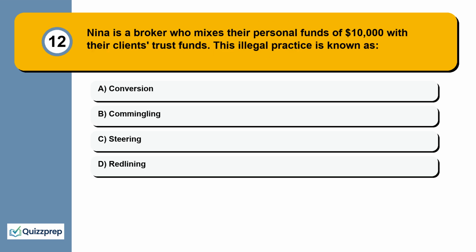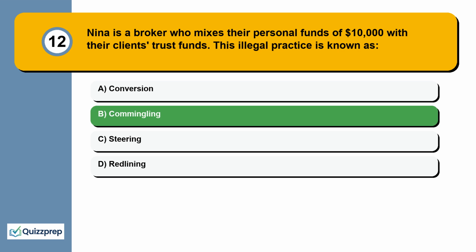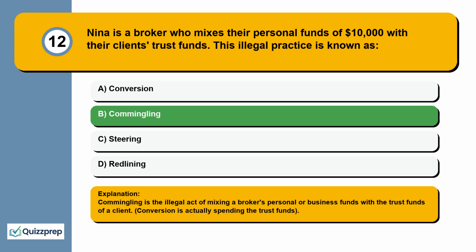Question 12. Nina is a broker who mixes their personal funds of $10,000 with their clients' trust funds. This illegal practice is known as conversion, commingling, steering, redlining. Commingling is the illegal act of mixing a broker's personal or business funds with the trust funds of a client. Conversion is actually spending the trust funds.